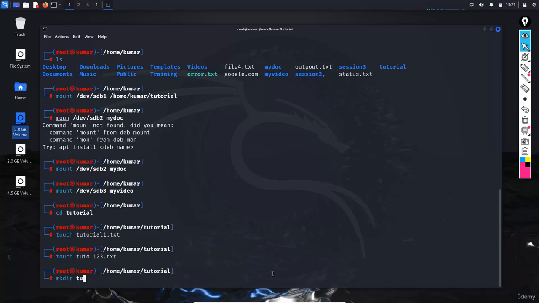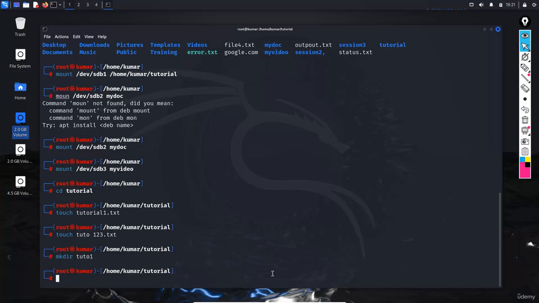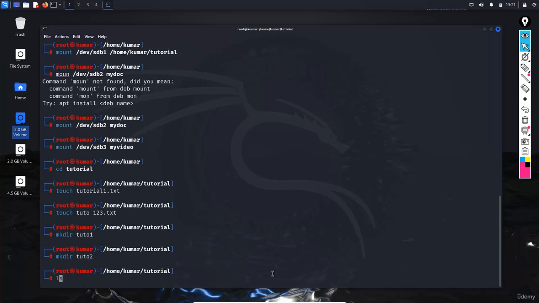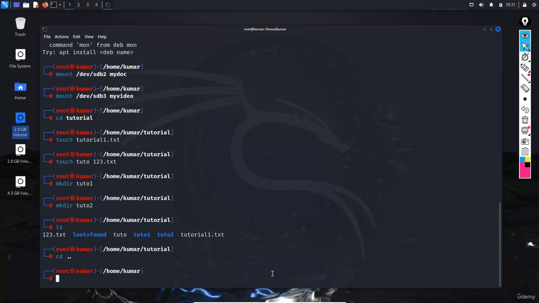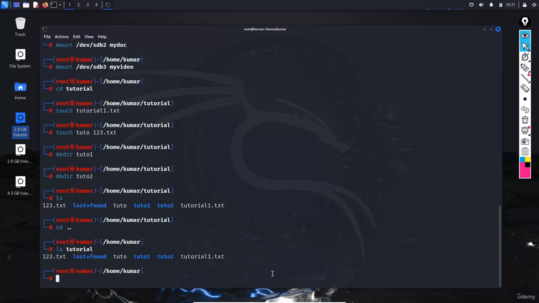The new folders are tuto1 and tuto2. These are the directories I have created, some files and some folders, right? So going to exit, and ls inside the tutorial, you can check all these things.